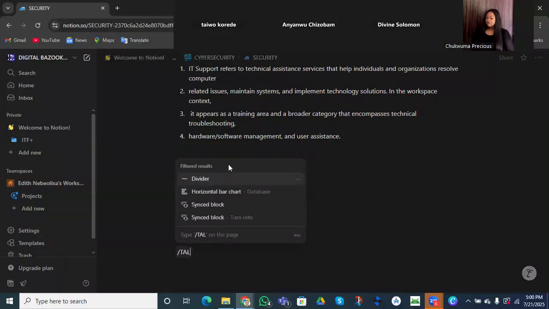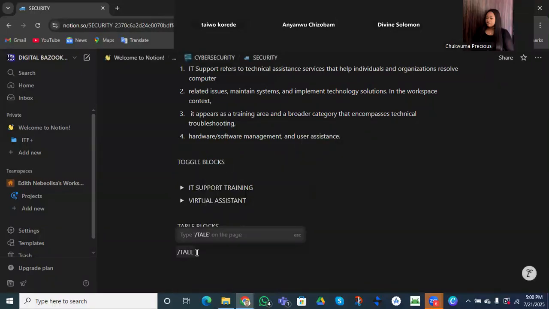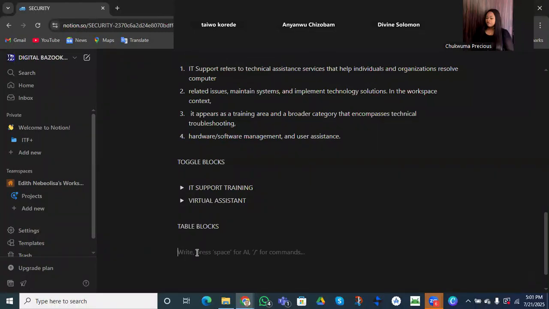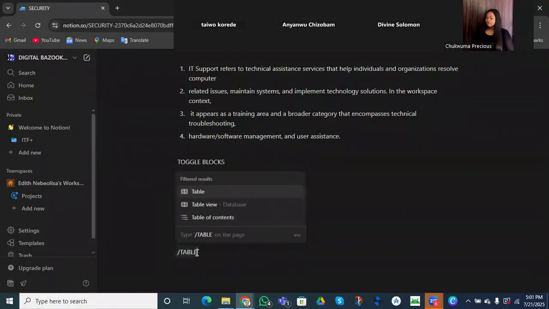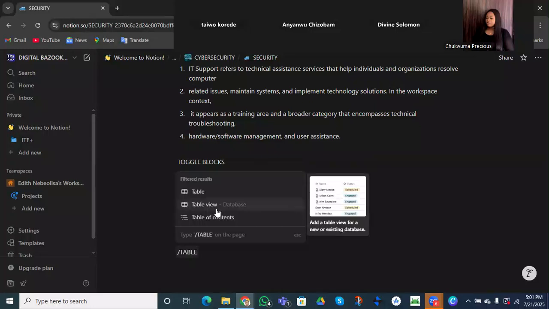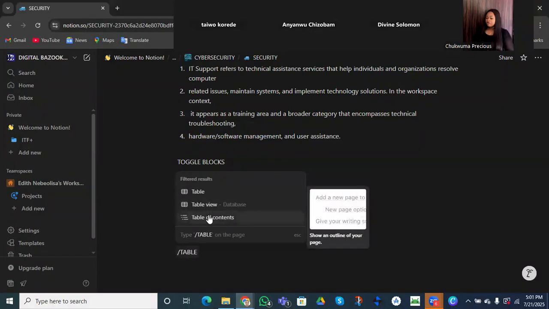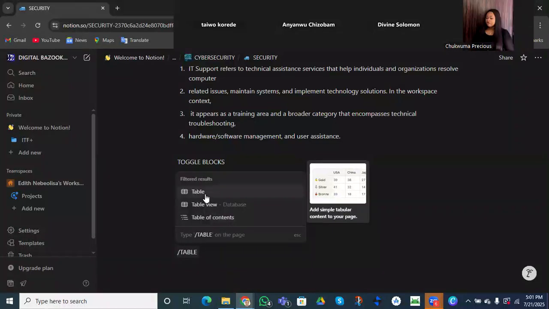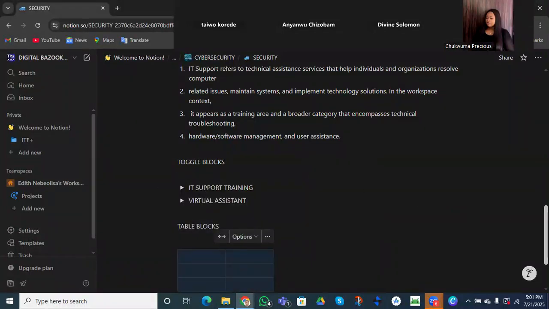All right, we should have three. Oh, sorry, I removed the B. Let's do it again. We have three tables, so be very careful. We have table view, which is our database, and we have table of content. After table blocks, maybe I will show you the difference between table blocks and the table of content, and how to use them. So let's start with our table.